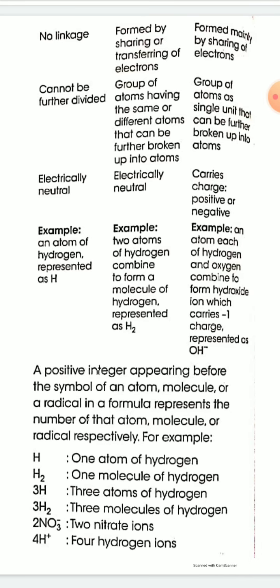A positive integer appearing before the symbol of an atom, molecule, or radical in a formula represents the number of that atom, molecule, or radical respectively. For example, H means one hydrogen atom, H2 means one hydrogen molecule, 3H means three hydrogen atoms, 3H2 means three hydrogen molecules, 2NO3 minus means two nitrate radicals or nitrate ions, and 4H plus means four hydrogen ions.